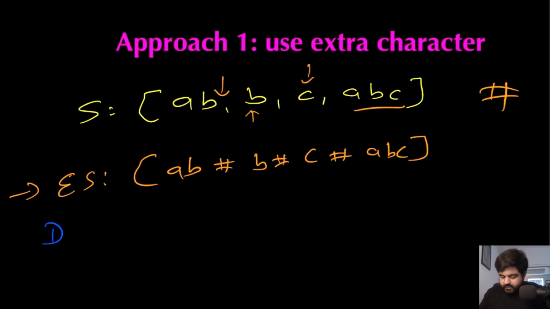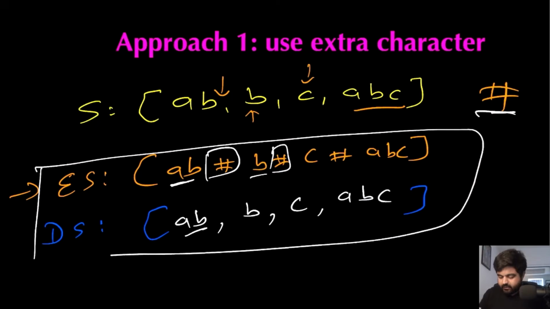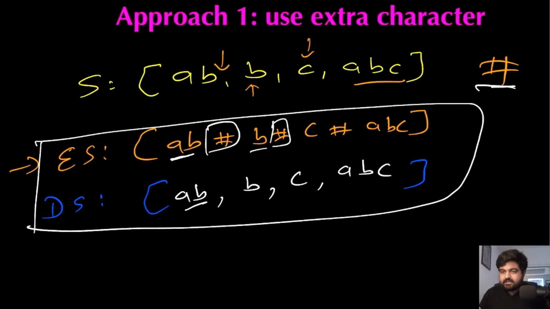Now if I want to decode the string, the decoding would work like this. First of all, I iterate until I find a valid string. The valid string is AB. Now I realize that this is the hash, which is the character I put in as an extra character as an encoding mechanism. So I would remove this hash and treat AB as a single string. Now I would start creating a new string. Again I find this value B, and the moment I encounter the hash, I would treat B as a separate string. Again I would encounter this value C, and finally I would encounter the value ABC. This is the way we are going to encode and decode the strings, and this solution would work as expected.